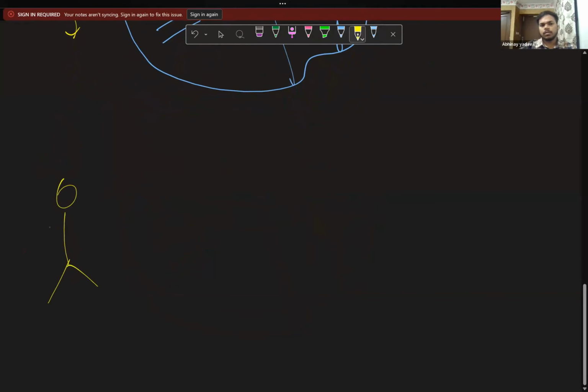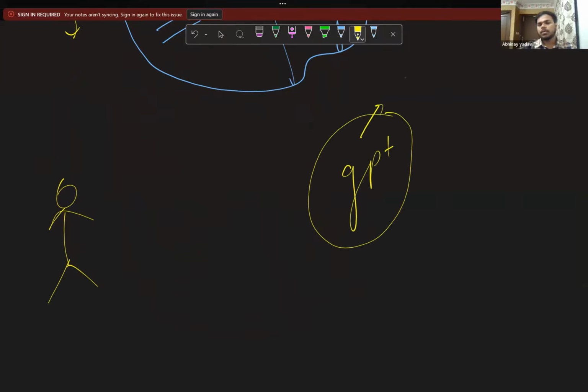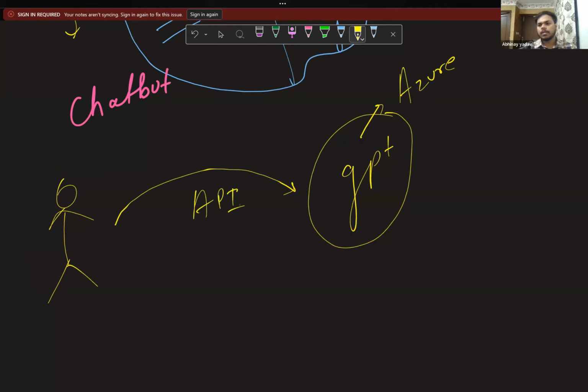Let's say this is you, and let's say we have the GPT model, and this GPT model is hosted in some cloud, let's say Azure cloud. If you want to make your own chatbot, I have integrated the GPT with my chatbot. So when you ask, tell me about AI, that message will be carried to your GPT with the help of what? API, Application Programming Interface.